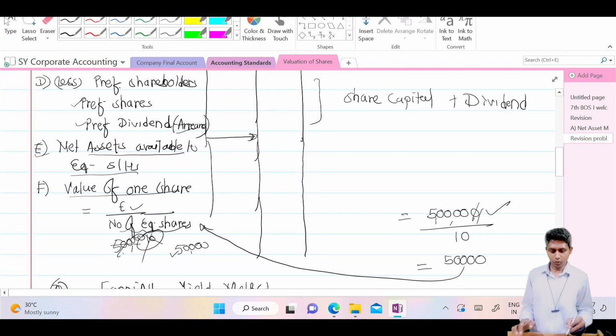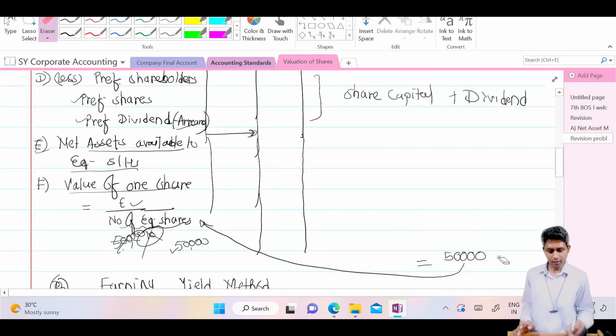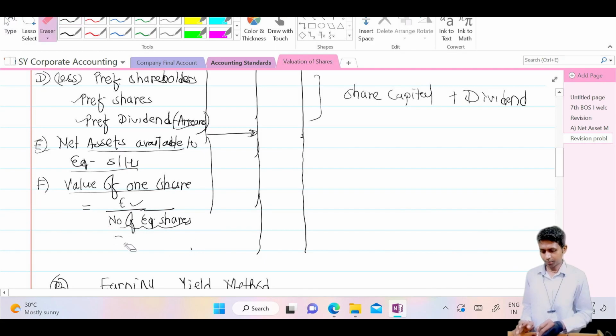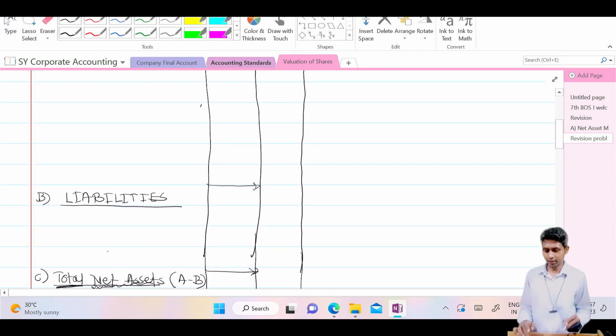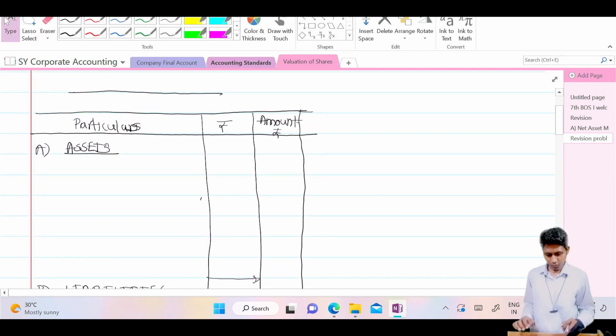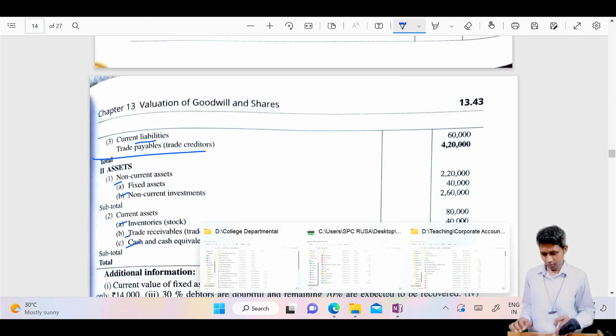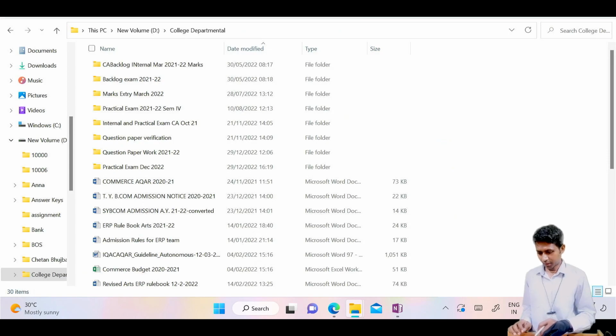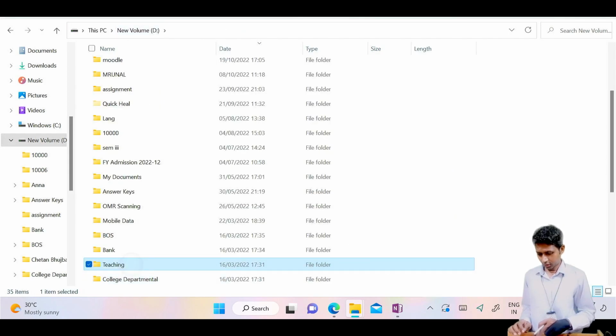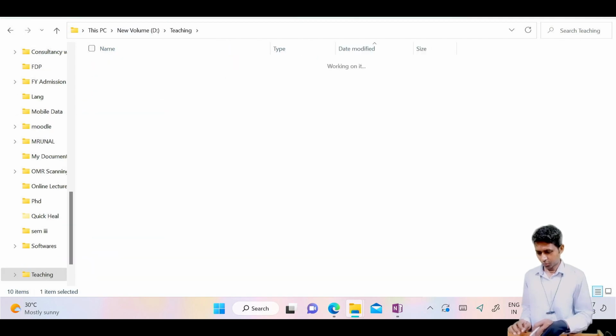You must have understood this first method. Now, with help of some data, we will calculate. Do we have a problem here? Let me check. It's a departmental corporate account.